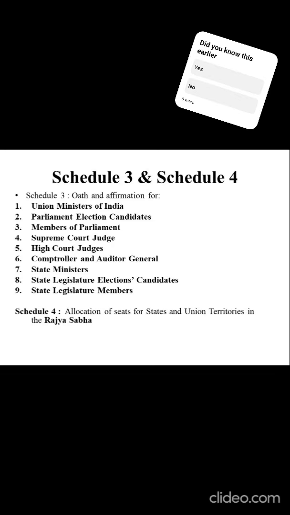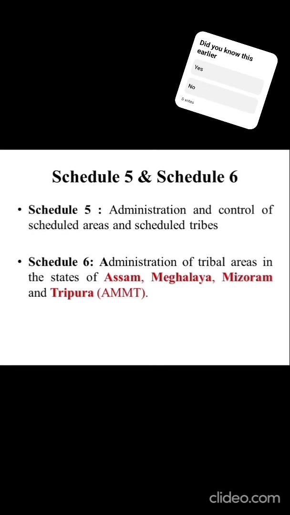Schedule 4 tells about the allocation of seats in Rajya Sabha with respect to the population in different states and union territories. Schedules 5 and 6 are related to tribal areas. The 5th schedule tells about the administration and control of scheduled areas and scheduled tribes. But schedule 6 tells about the administration of tribal areas, especially Assam, Meghalaya, Mizoram, and Tripura. The short form to remember these states is AMMT.